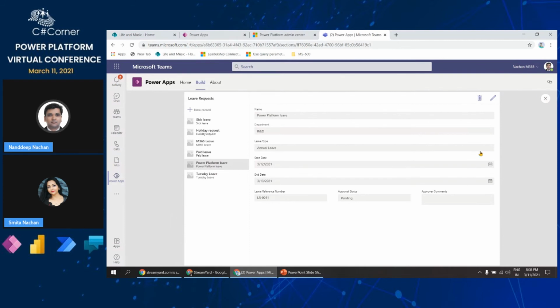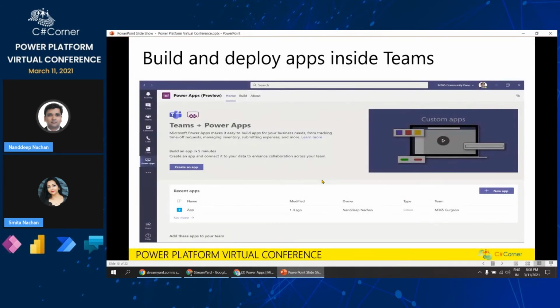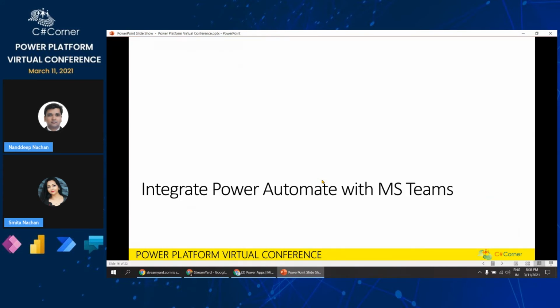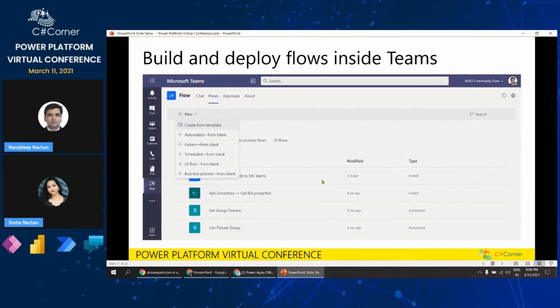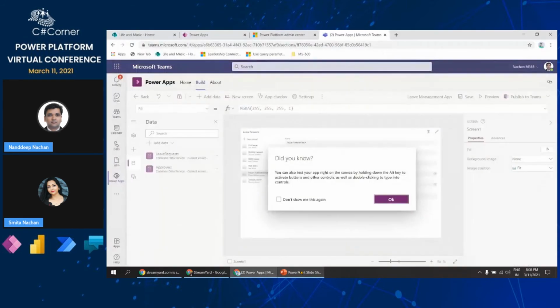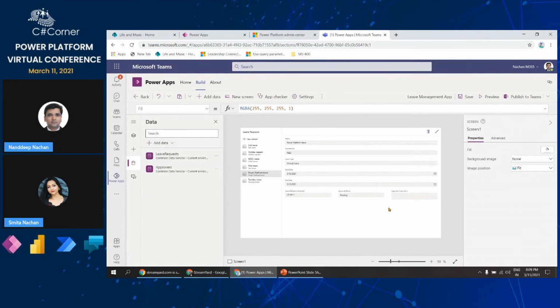Okay, so this was simple, but maybe let's go into some more aspects of how we can extend this system for some more advanced features. Next thing is how we can integrate Power Automate with Microsoft Teams. Power Automate is mostly used for automating all of your business processes. And since this is a leave management system, the obvious use case for us is the approval process. So when the leave is created in the system, it should go for approval, and then based on what the approver says, the result will be reflected onto your app again.